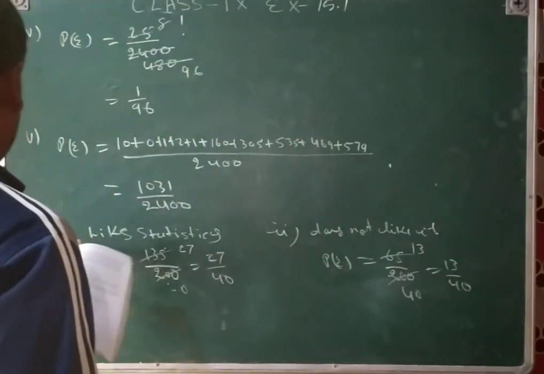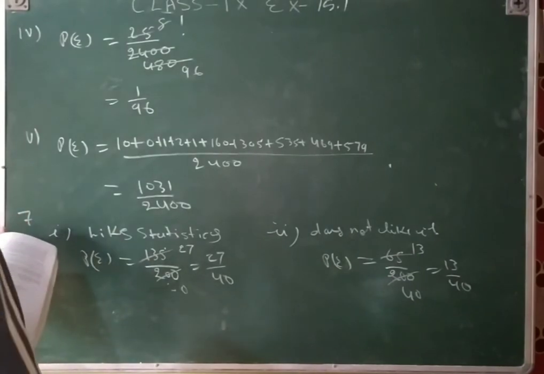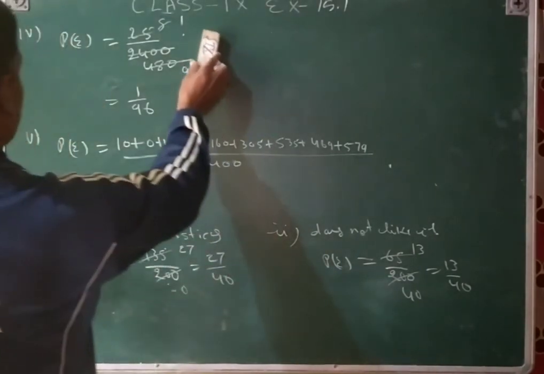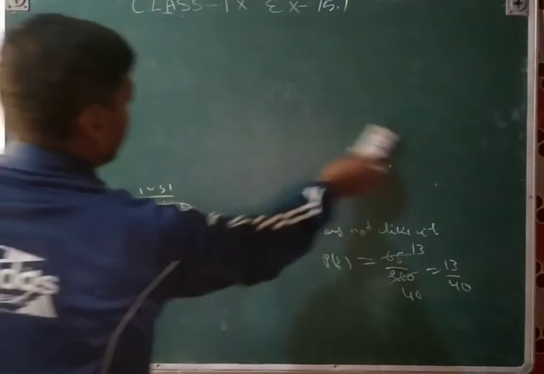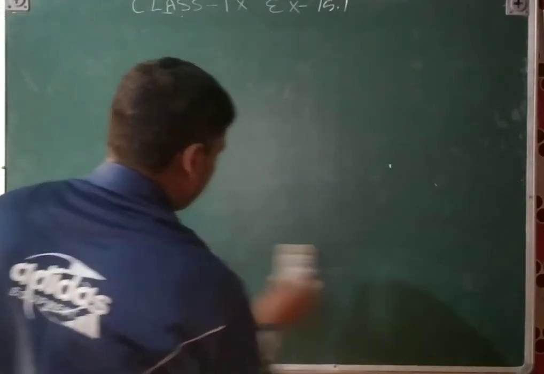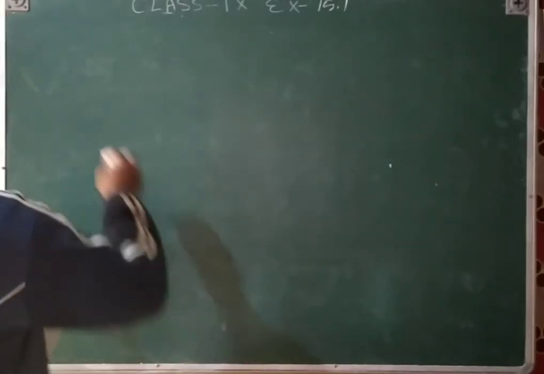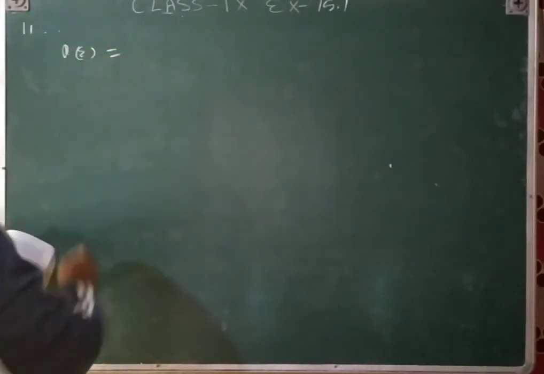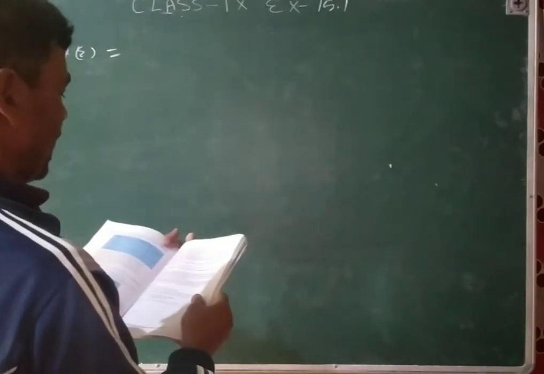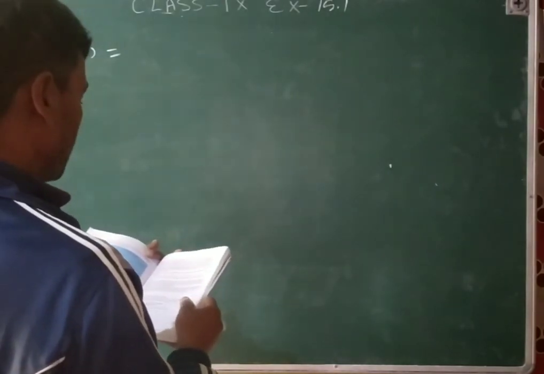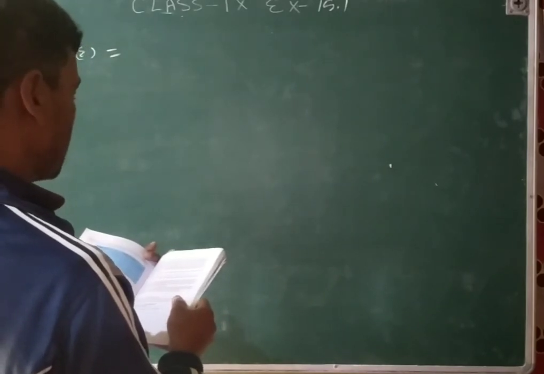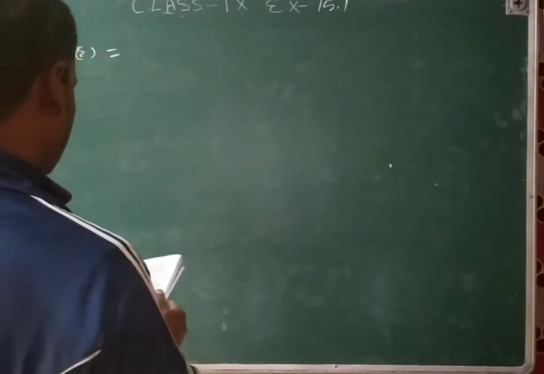And then the eighth question is a refer question, 9th and 10th are activity type questions. So the 11th question you will see now. 11th question, probability is equal to, find the probability that any 3 bags chosen at random contain more than 5 kg.